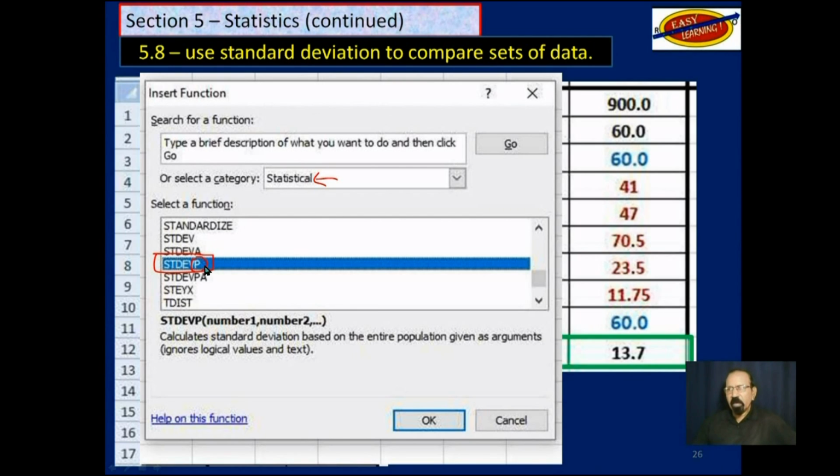Now P here means population. Your Excel program will consider everything as population, even though that may be a sample of your population.